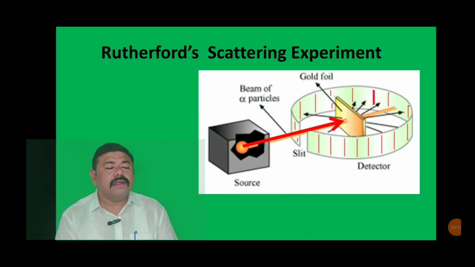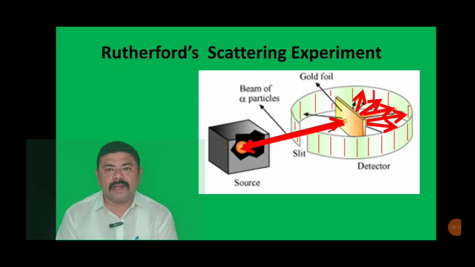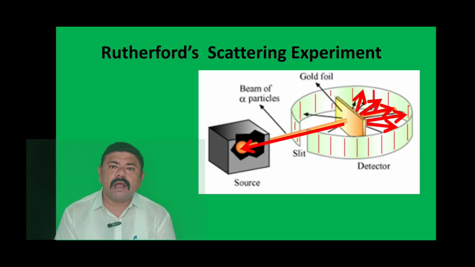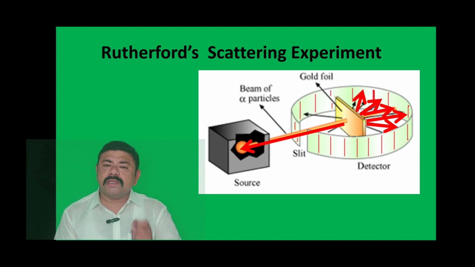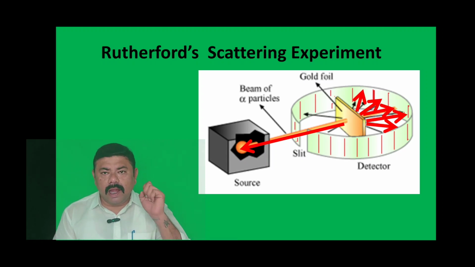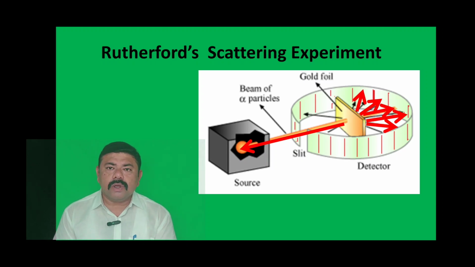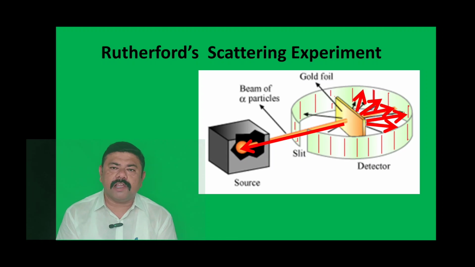In this we can see that a lead block is used for shielding, and he used alpha particles. Now remember, alpha particles are positively charged particles, and he took a gold foil of thickness 10 raised to the power minus 4 millimeter. It means it is very thin, and he bombarded the positively charged alpha particles, which were emitted by radioactive substances, on the gold foil. I would like to share one thing with you: alpha particles are energized particles, and they can penetrate almost through everything.